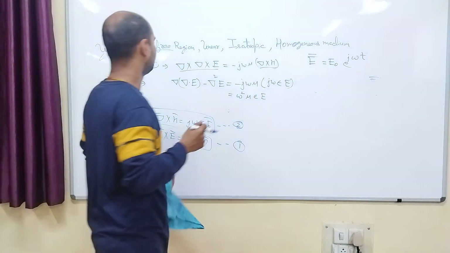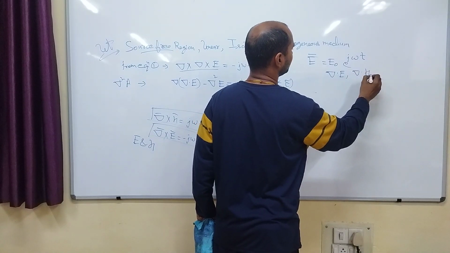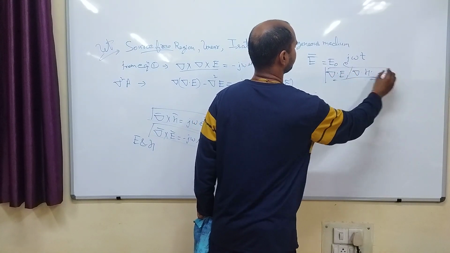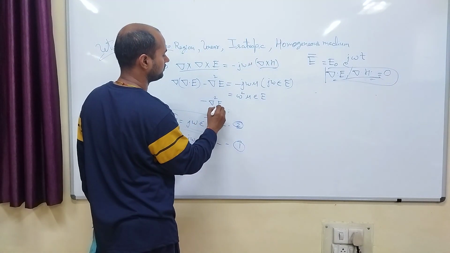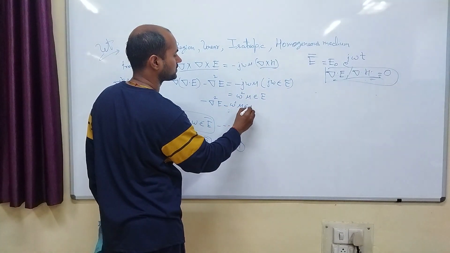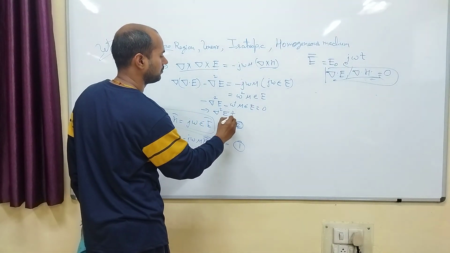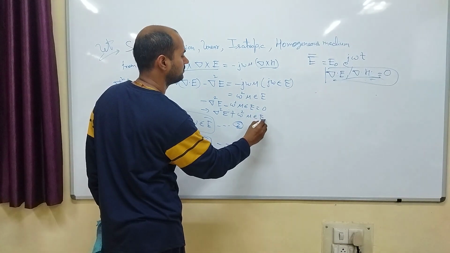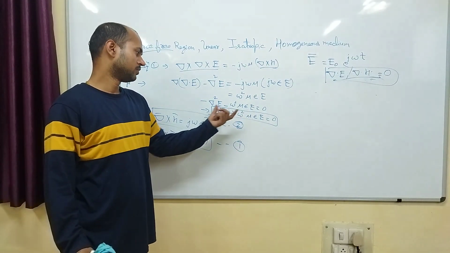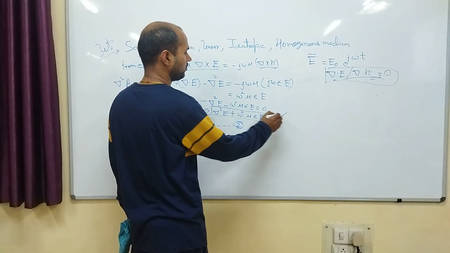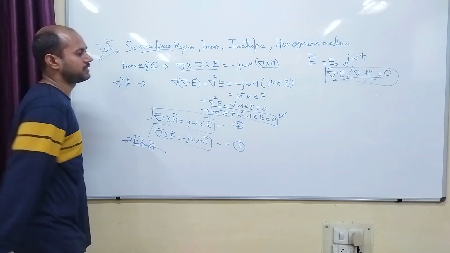So source free region will have no del dot E and del dot H, so both will be 0. Right? So minus del square E minus omega square mu epsilon E is equal to 0. Or in positive form, del square E plus omega square mu epsilon E is equal to 0. So one equation, one unknown. So we have defined E. From two equations and two unknowns, one of our unknowns has been defined from here.